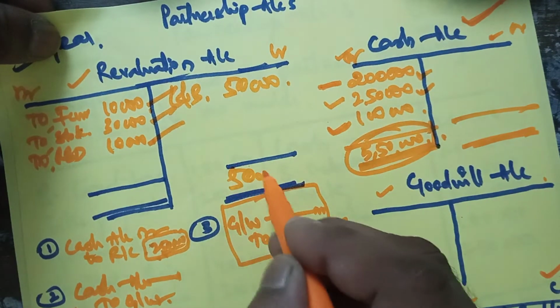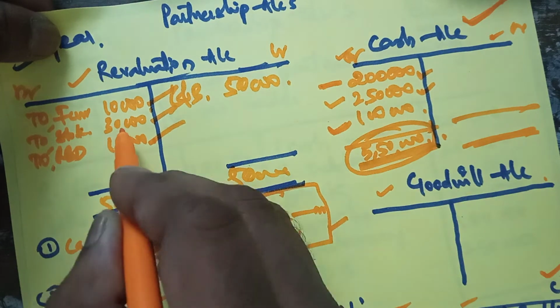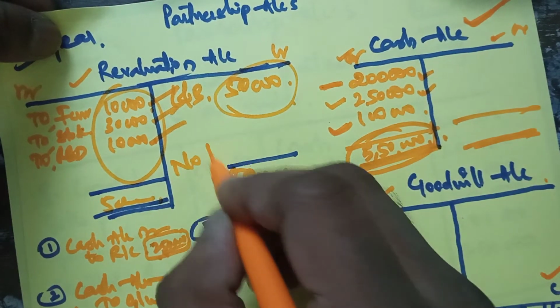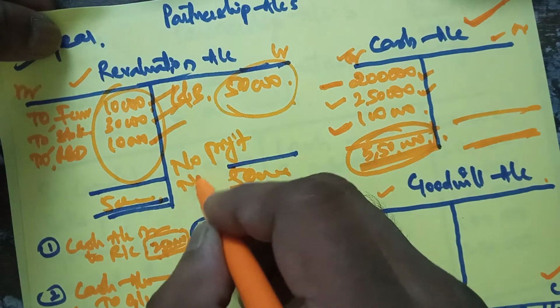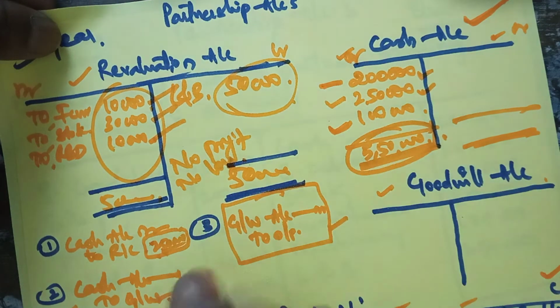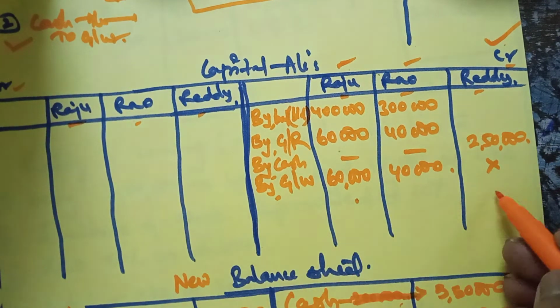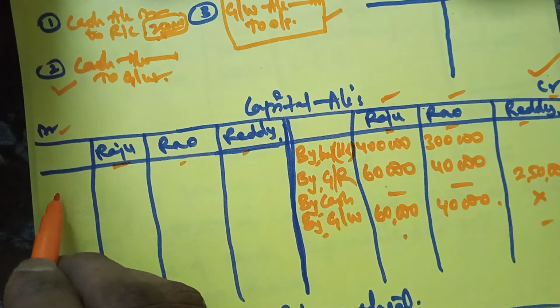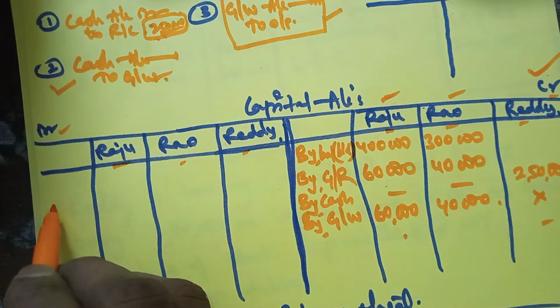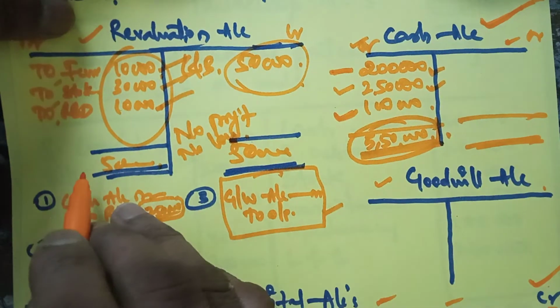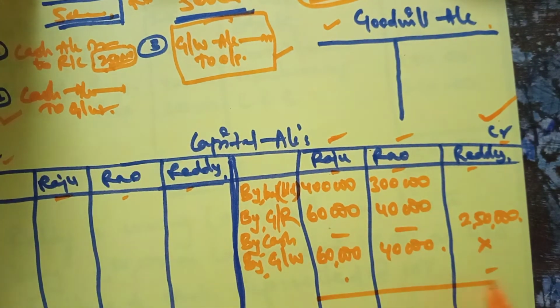Now if you balance this, both the sides are same, therefore there is no profit, no loss. If you get profit, you have to distribute it among all the partners and it gets credited. If you get loss, capital account gets debited. Whatever profit or loss you get from revaluation account. In this case we are neither getting profit nor loss, so there is no need to distribute it.